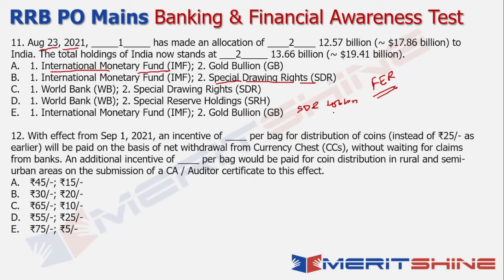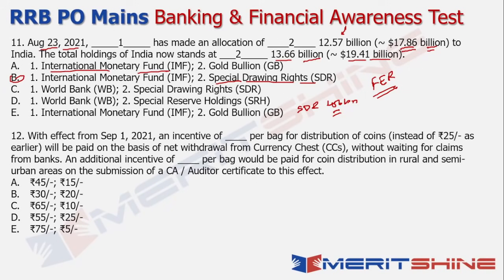And out of this 456 billion, India's share was 12.57 billion SDR, which is equivalent to $17.86 billion, right? So technically, that is where India's overall holding stands at, SDR 13.66 billion, and that's basically $19.41 billion overall, right? So the answer in this case is option B, which is your International Monetary Fund and your special drawing rights.